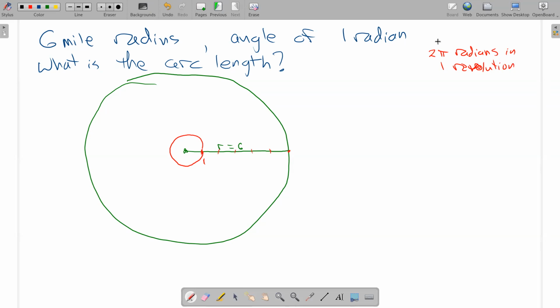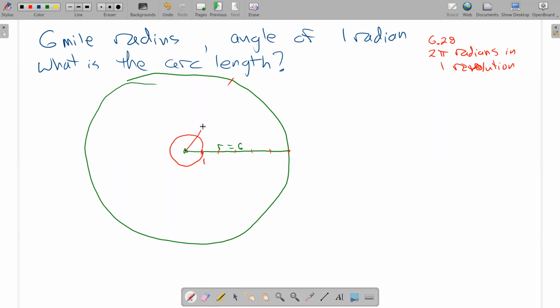Pi is about 3.14, so 2 pi is about 6.28. So there's a little more than 6.25 radians wrapping around this circle to get back to here. So if all the way around is a little more than 6, right, halfway around would be a little more than 3. So 1/3 of 3 is going to put me over here-ish.